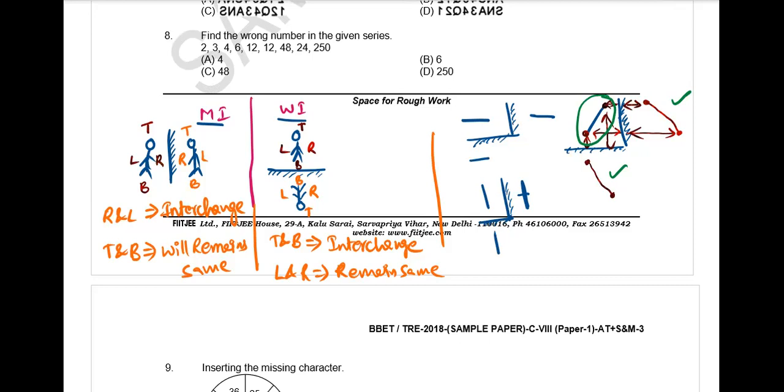If you take a curved line, suppose you take C, in case of mirror image, will C be same or will it vary?